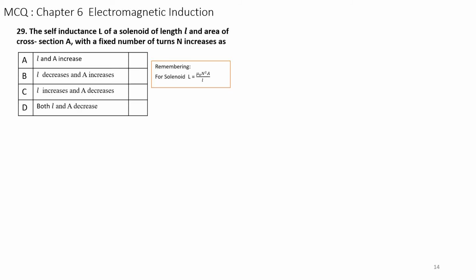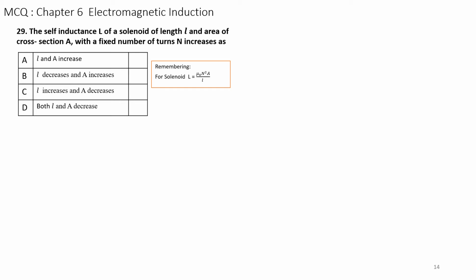Question number 29. The self-inductance L of a solenoid of length l and area of cross-section A with a fixed number of turns N increases as. We have to use the formula of self-inductance of a solenoid.